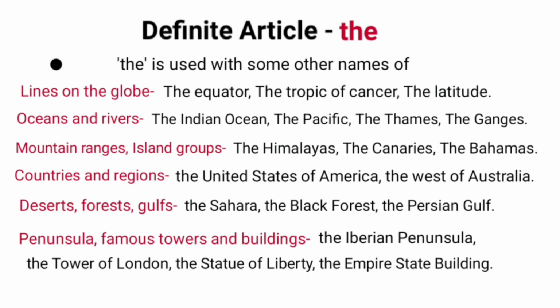Deserts, forests and gulf names like the Sahara, the Black Forest, the Persian Gulf. We also use the with the names of peninsula, famous stars and buildings. For example, the Iberian Peninsula, the Tower of London, the Statue of Liberty, the Eiffel Tower, the Empire State Building.